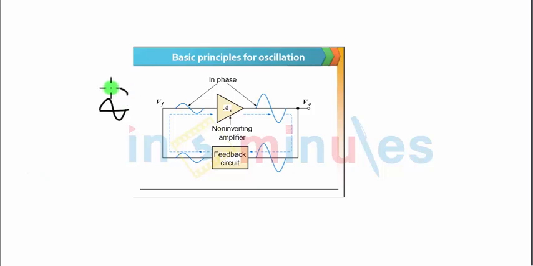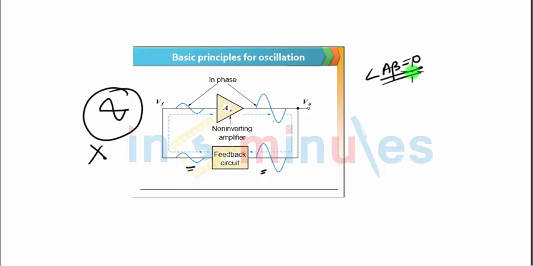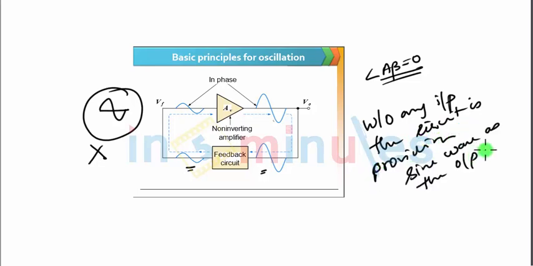Now, for the oscillations, are we giving any input? In this case, is there any input applied to the oscillator? No, there is no input. The output of the amplifier we are taking apart and giving to the feedback network. Both are in phase. Angle A beta is 0, phase shift is 0, and the same signal is applied to the amplifier. So without any input, the circuit is providing a sine wave as the output, right? So for oscillation, input has not been applied in this case.